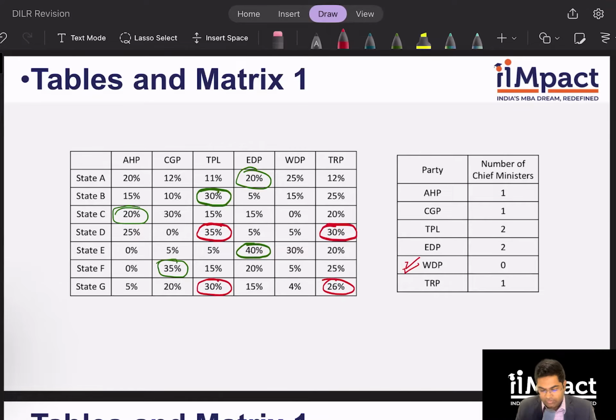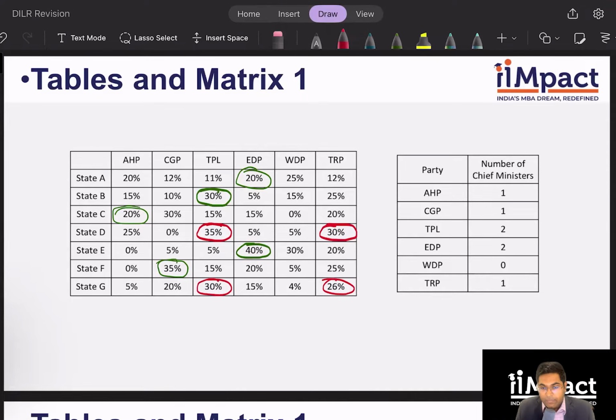All right. So let's figure out how we can get TLP and TRP. But before that, we can also start looking at which would have been the possible coalitions, right? Because at the end, coalitions are winning this, not individual parties. So let's look at state A. Since we know in state A, WDP did not win, there have to be other parties which have won. And we know EDP has won.